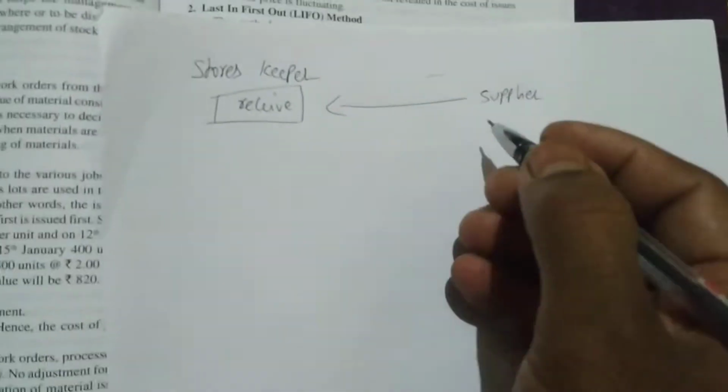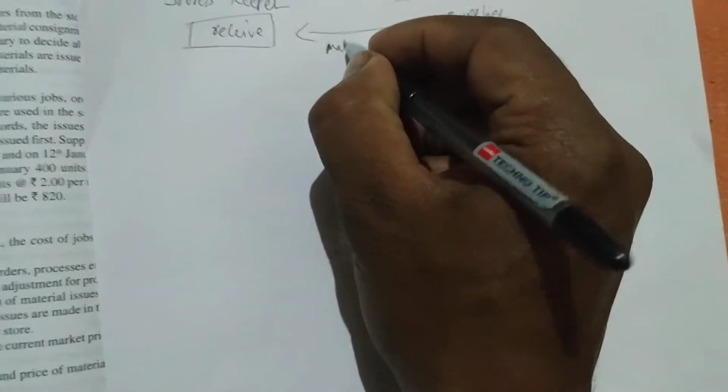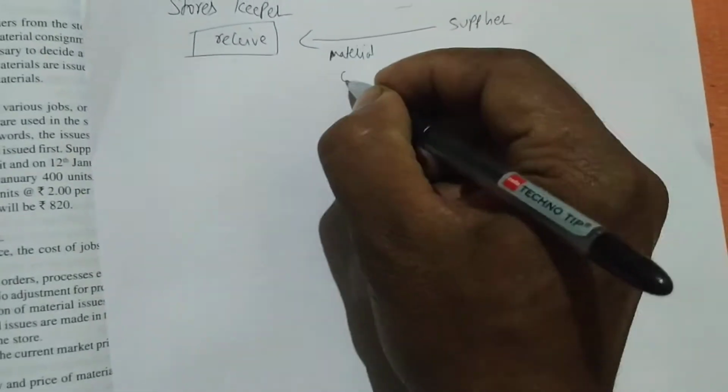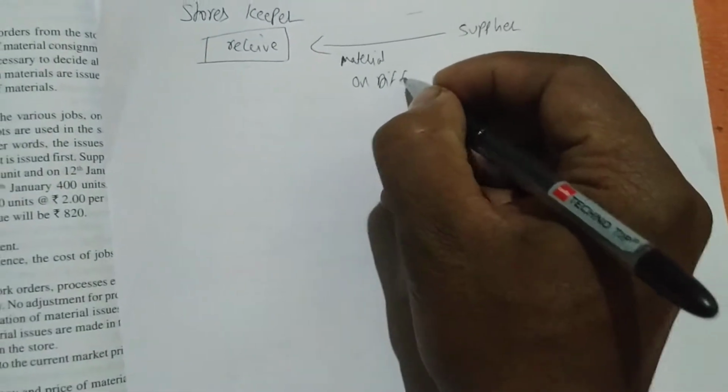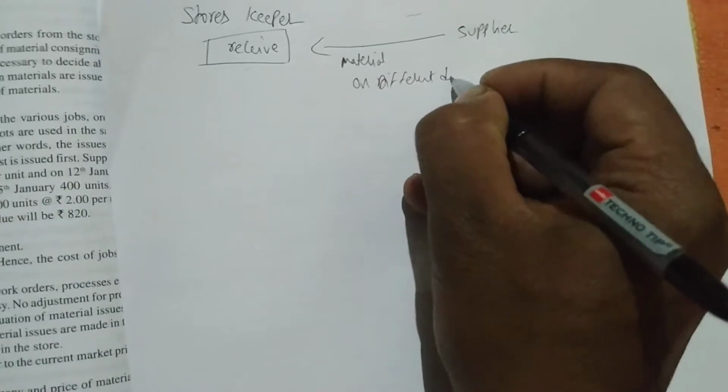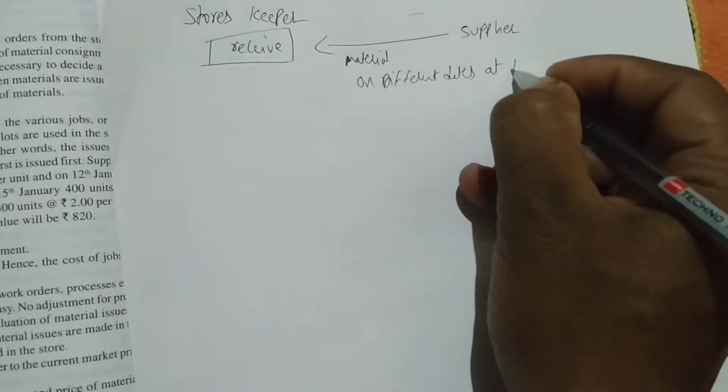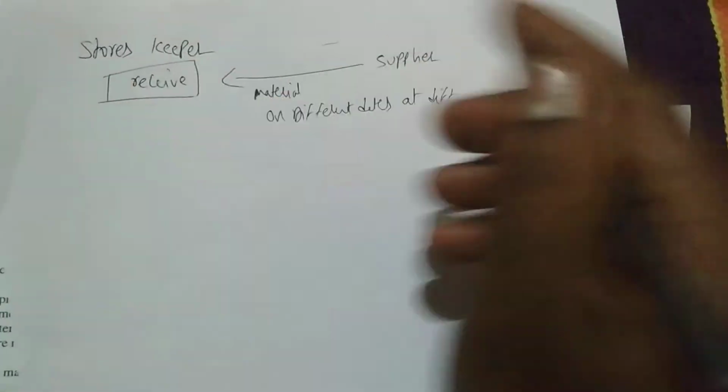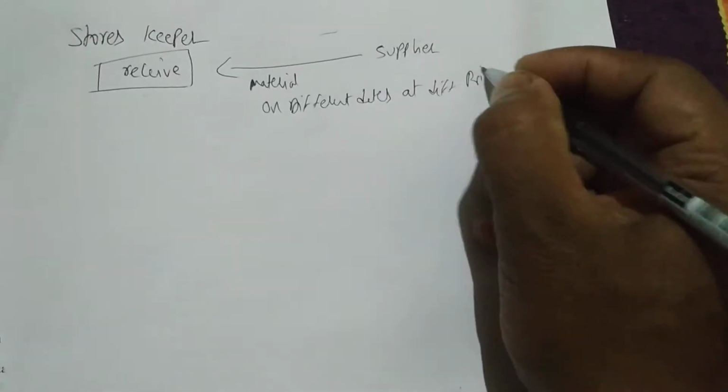The supplier will send him this material on different dates at different prices. Different dates and different prices.